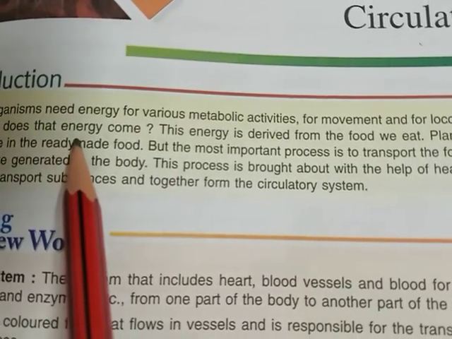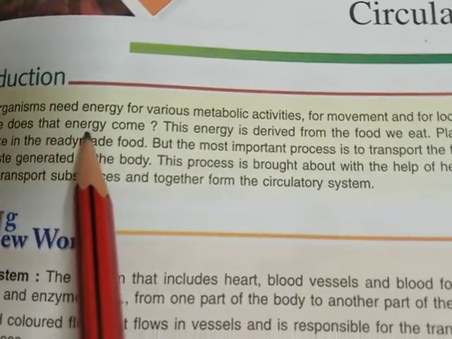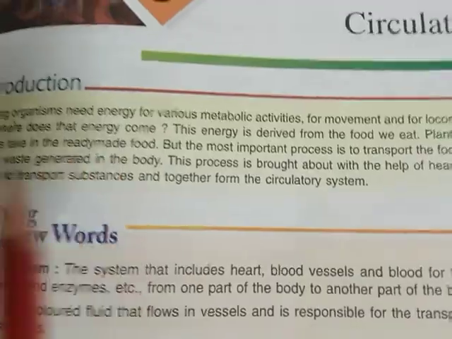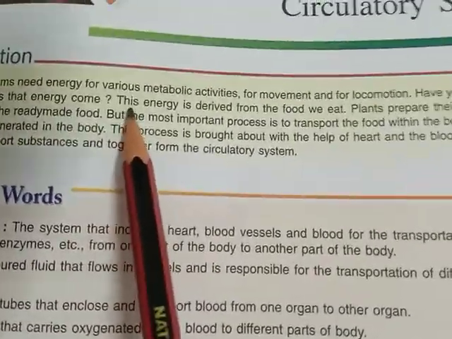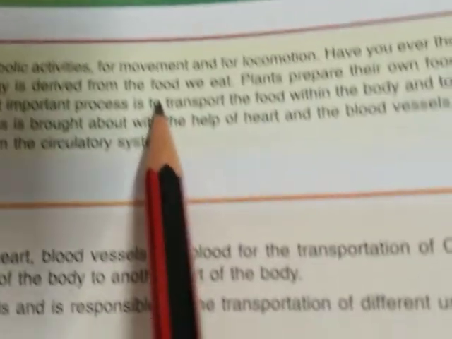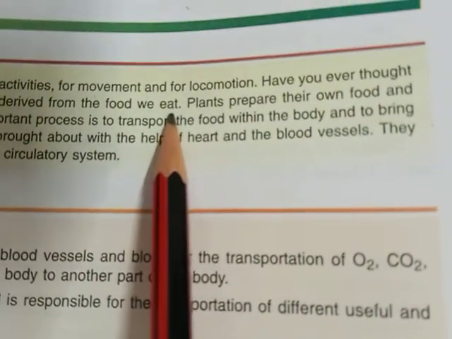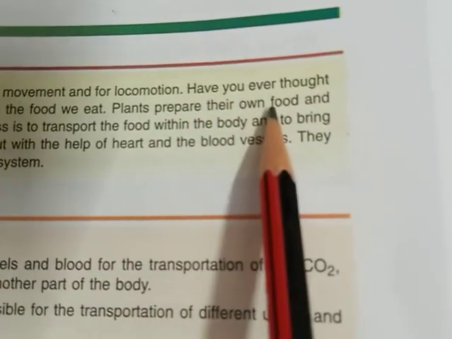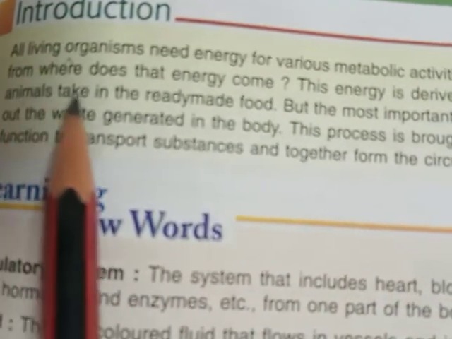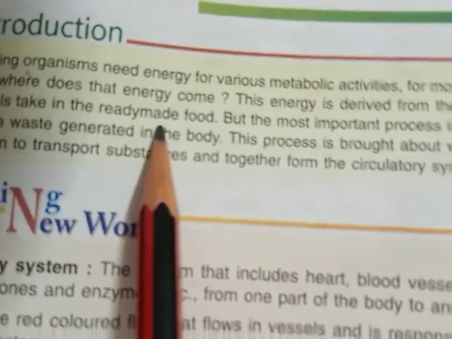And from where are we getting that energy? We are getting that energy from the food which we eat. So, see here, children, this energy is derived from the food we eat. Plants prepare their own food, and animals take the ready-made food.